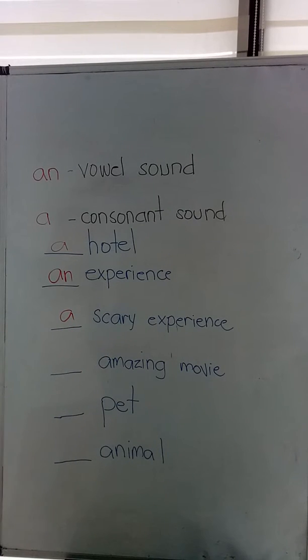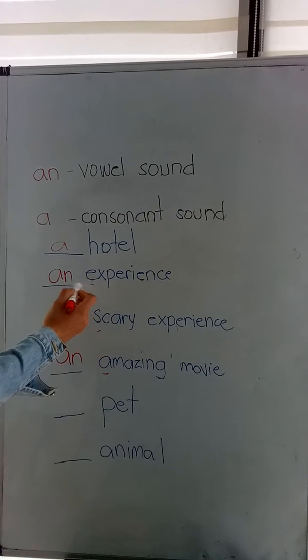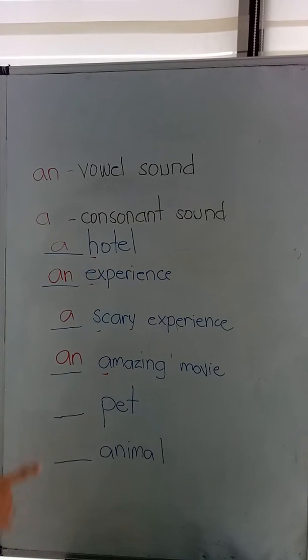Fourth, amazing movie. So it's an amazing movie. You always check the first sound. Next, pet. So it's a pet. I have a pet. Last one, animal. So it has a vowel sound, so we use the article an animal. I saw an animal at the zoo.